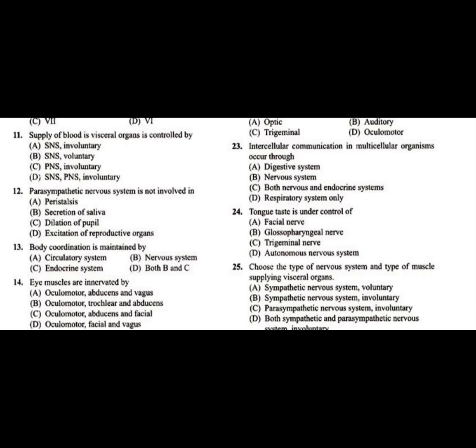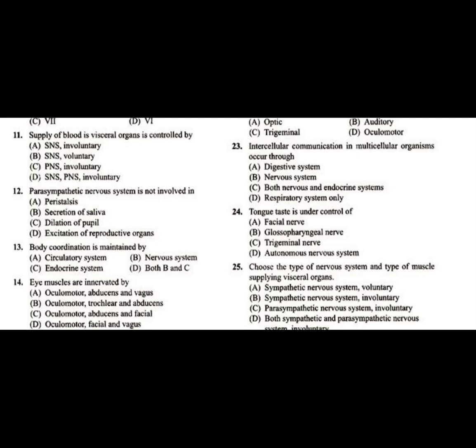We know that the visceral organs are controlled by smooth muscle, and the blood supplied to the visceral organs is also not under the control of willpower. So this SNS, that is the central nervous system and the peripheral nervous system, is involuntary in nature. Question number 11, the answer is D.